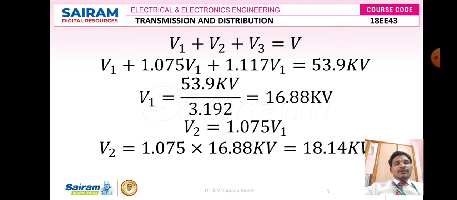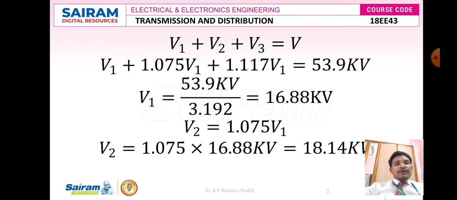I am going to substitute V1 in the place of V2, 1.075 V1, and in the place of V3, 1.117 V1. So V, we know, is 53.9 kilovolts. From here onwards I am going to calculate the unknown parameter V1. Therefore V1 is equal to 53.9 kilovolts divided by 3.192. Therefore here we got V1 is equal to 16.88 kV.